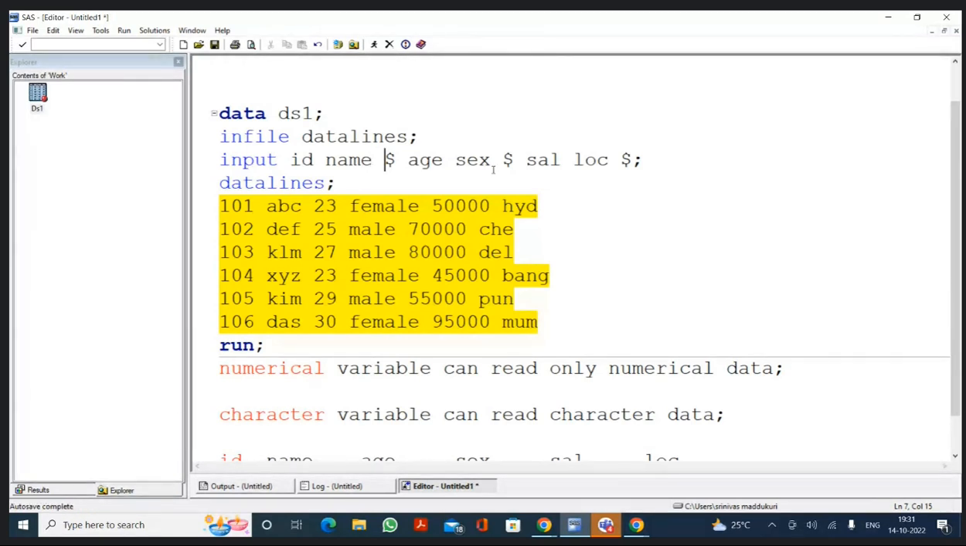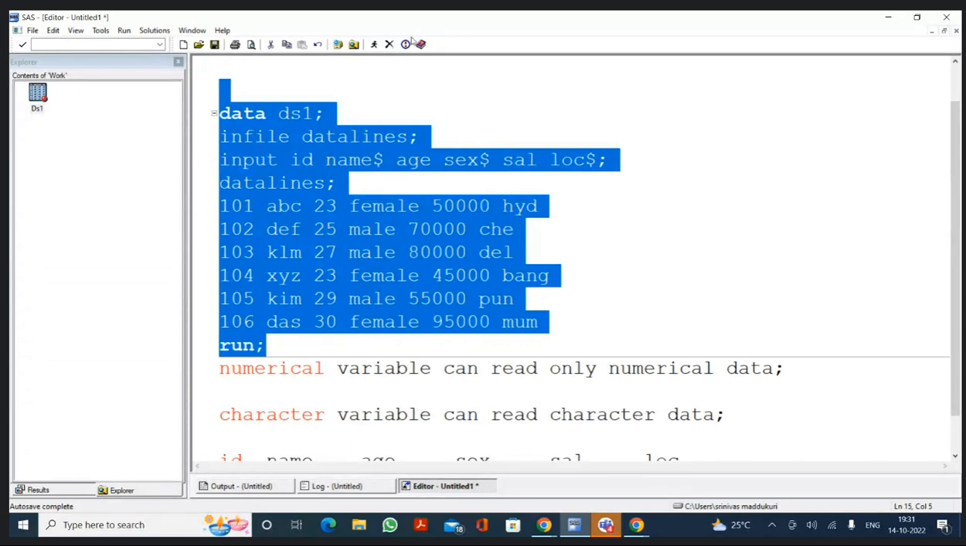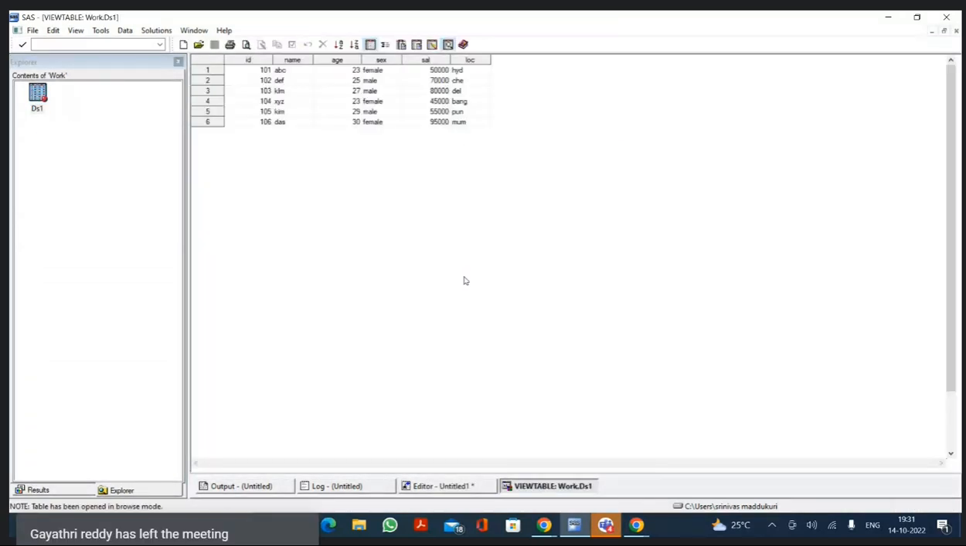I have given only the location, no? Ignore it. You want a space? Yes, sir. Not a problem. Without space also you can write it. It doesn't matter. If you want, you can give a space, or without space also you can execute the program. You will get the data. Okay, sir.